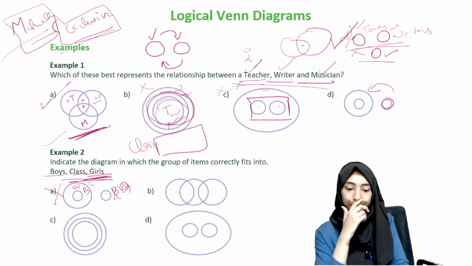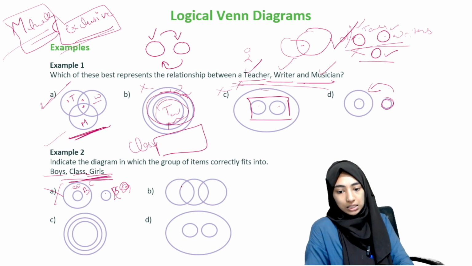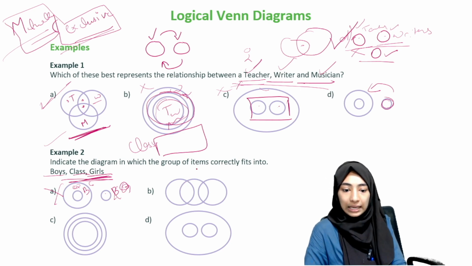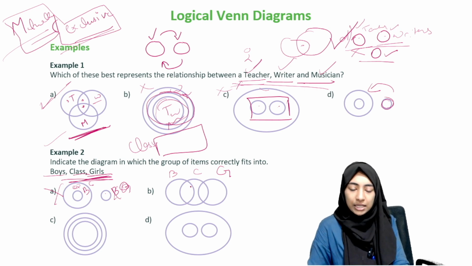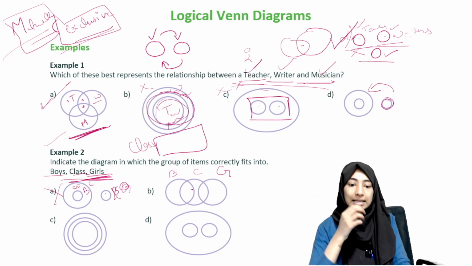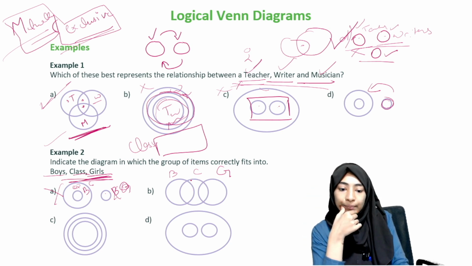Moving on to B. Boys, class, girls. Now, what we're saying is that a class can have boys, and a class can have girls. To some extent this is right, but I'll tell you what the problem is. I take my class.